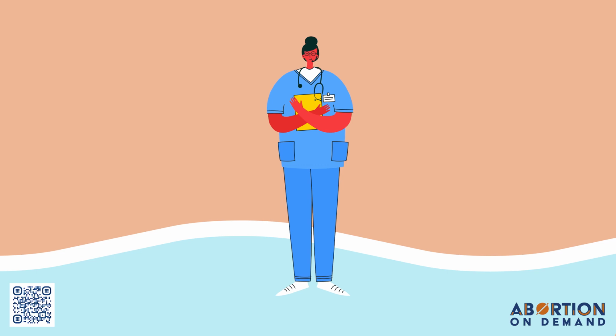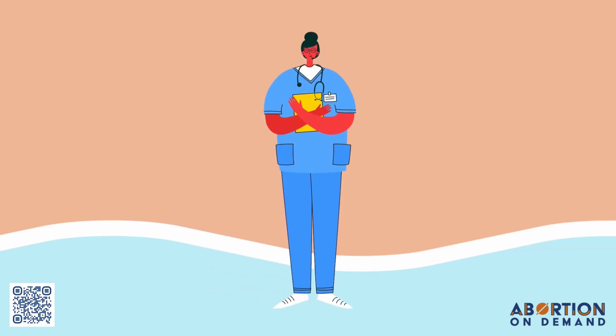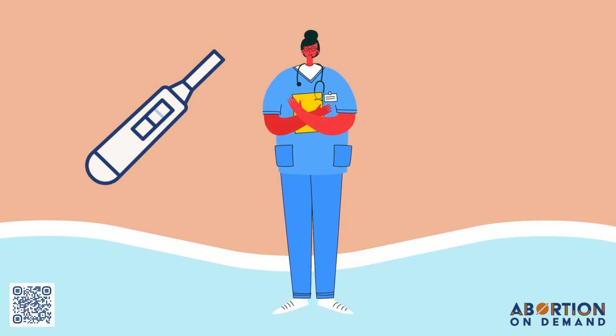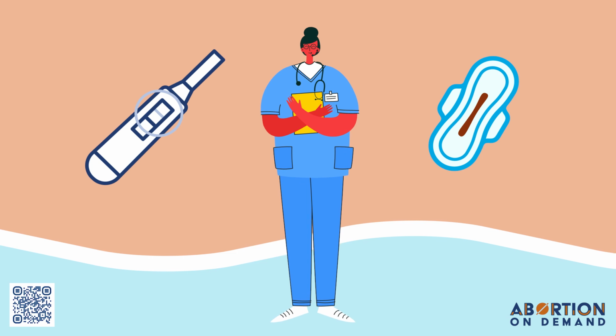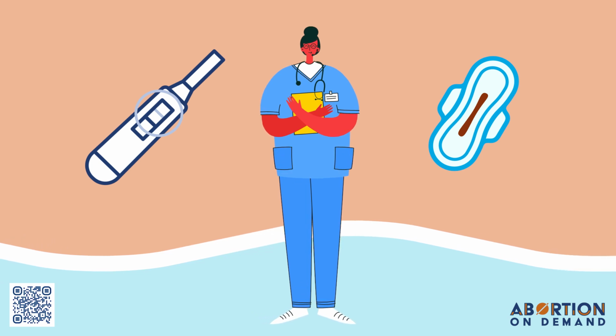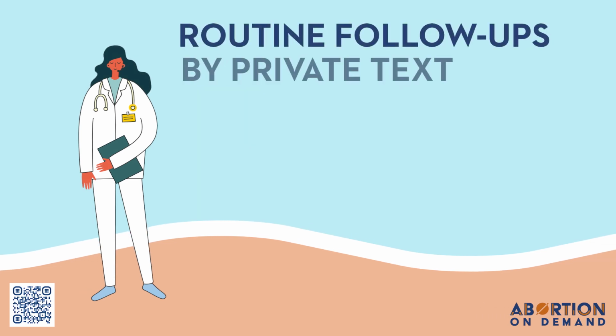If you are more than 8 weeks into your pregnancy, you may see tissue you recognize. Most people see only clots. For very early pregnancies, less than 6 weeks, you may have very little bleeding, even lighter than a period. This is also normal. Our routine follow-up is by automated text.